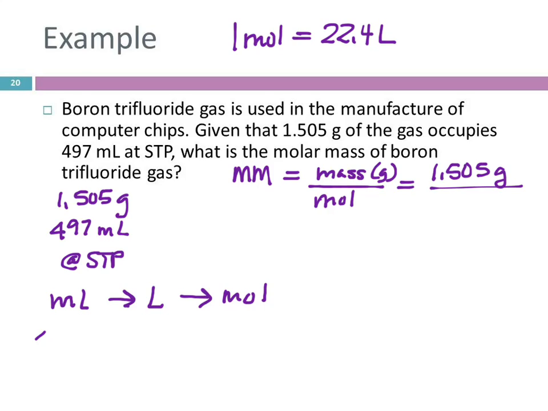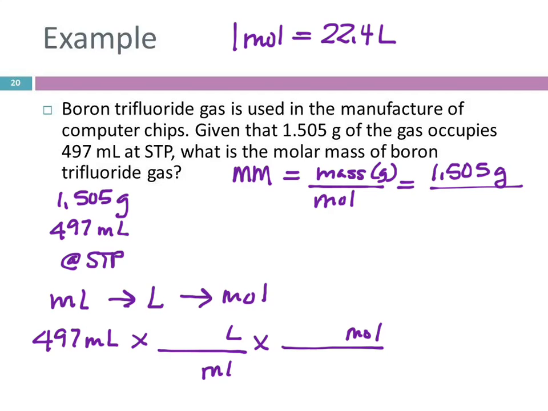So 497 milliliters, 2 arrows, 2 conversion factors. Milliliters to liters to moles. Put the milliliters down here so the units cancel out. Put liters down here so the units cancel out. 1 mole is 22.4 liters of a gas.